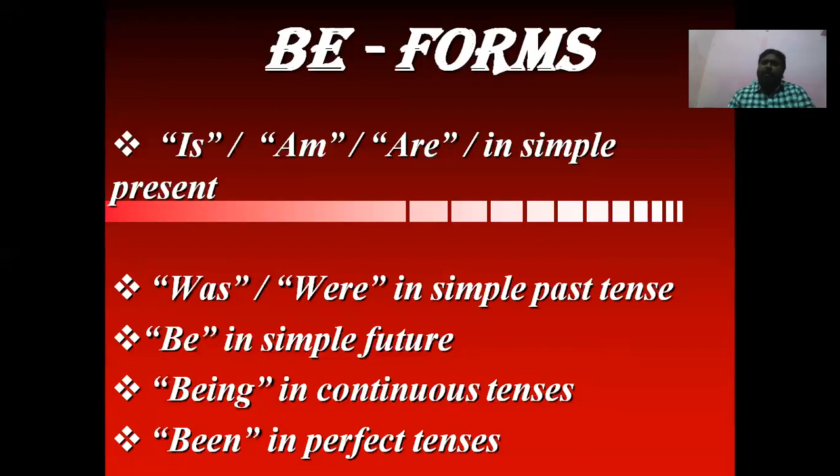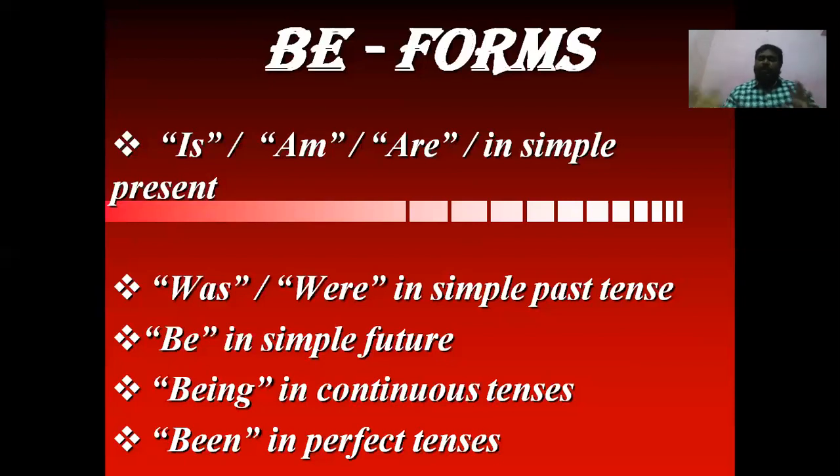If the active voice is in simple future, then we have to use be as the B form in passive voice.